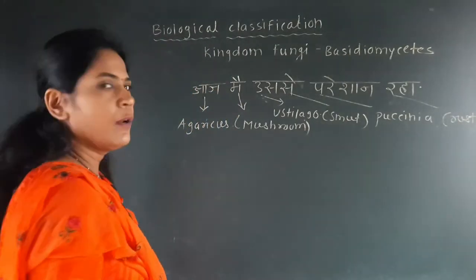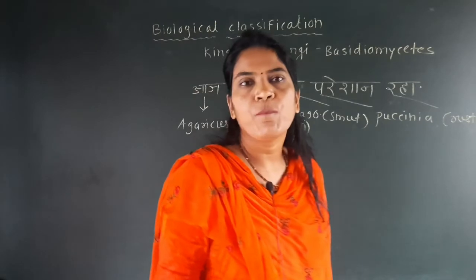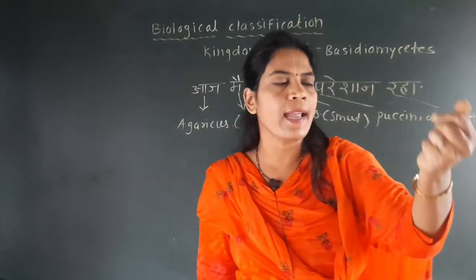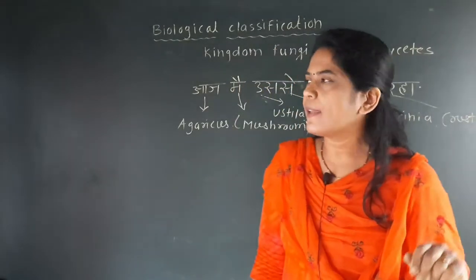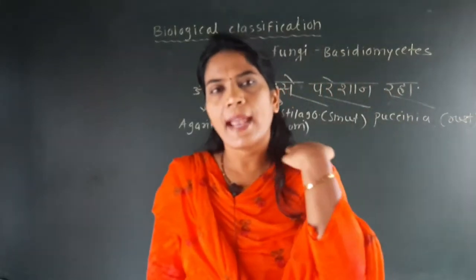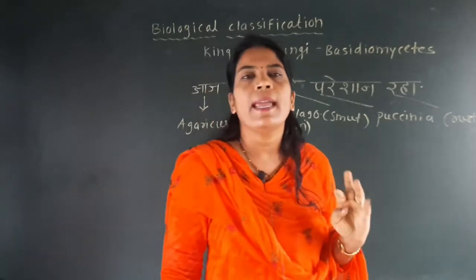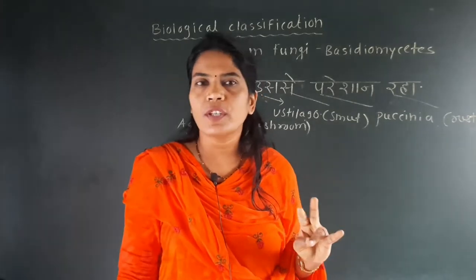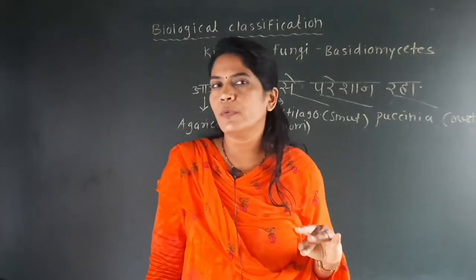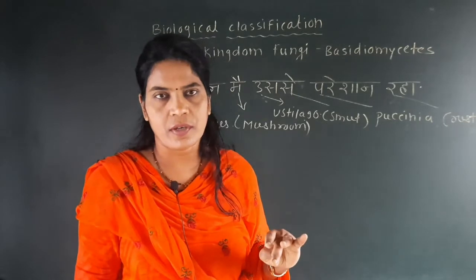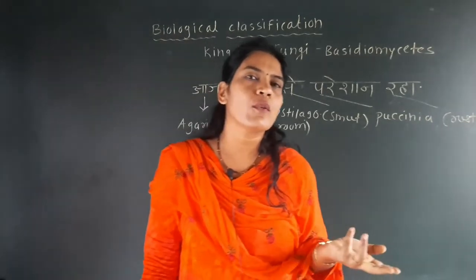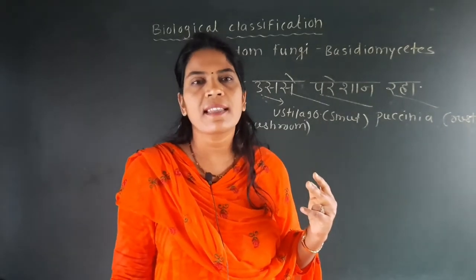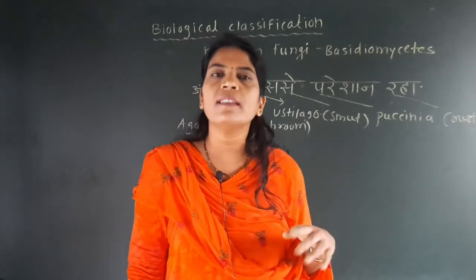So students, here we have completed the three groups of the kingdom Fungi: Basidiomycetes, Ascomycetes and Phycomycetes. Examples of Phycomycetes are Mucor, Rhizopus, which is called bread mold, and Albugo, which is called the parasite of mustard. Examples of Ascomycetes: Neurospora, Aspergillus and Claviceps.